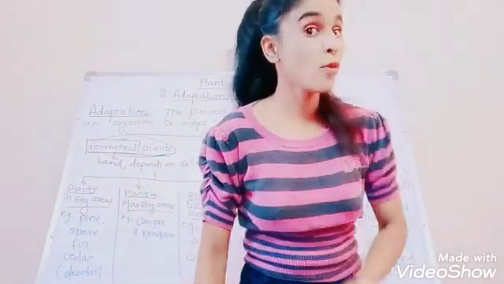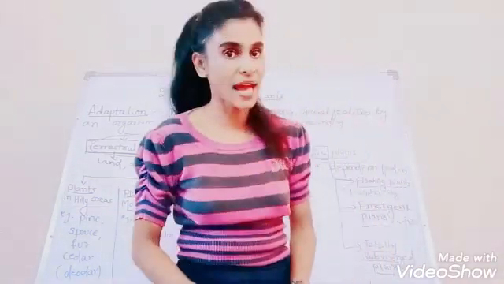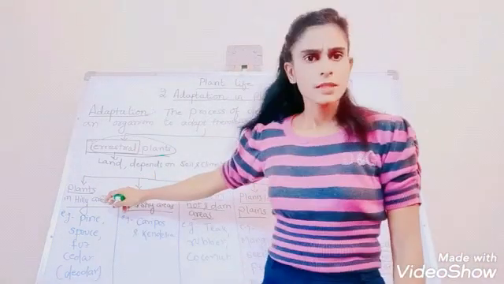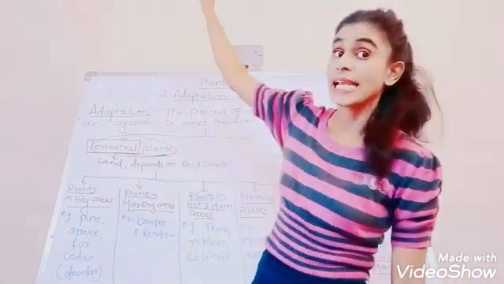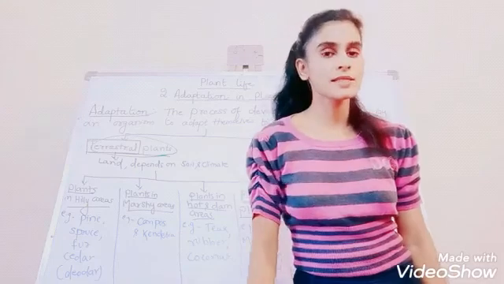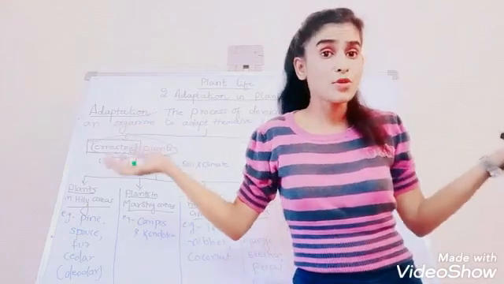So let's see what the five types of terrestrial plants are. First one, the plants which are seen in hilly areas, hill regions. Yes, Simla, Kulu Manali.